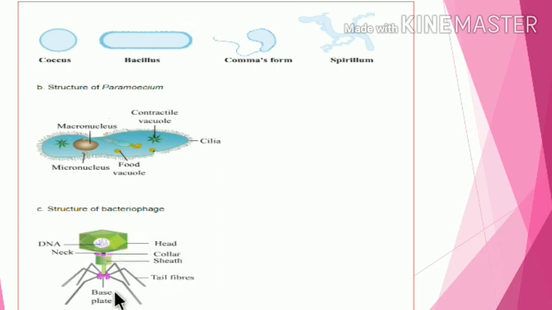This is the virus. Virus attacks the bacteria, forming a same copy of itself. DNA, neck, head, collar, tail fibers and base plate are here. Okay. Draw the neat labeled diagram with sharp pencil. Use also color pencil to make the figures attractive.